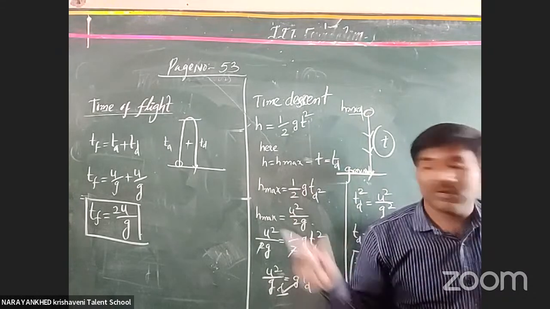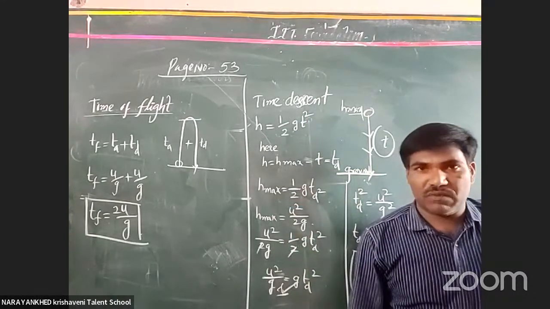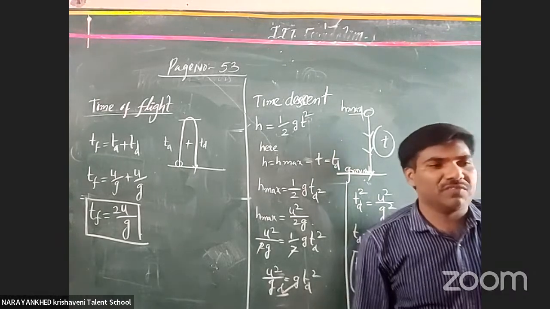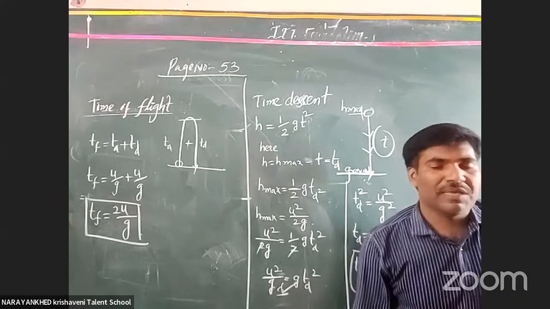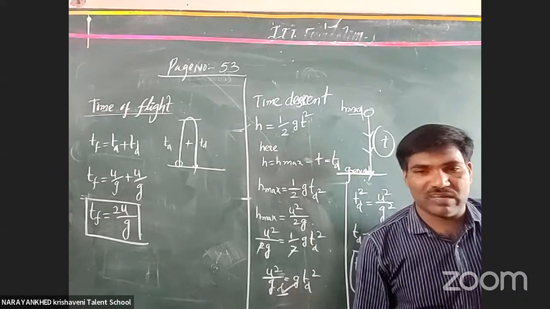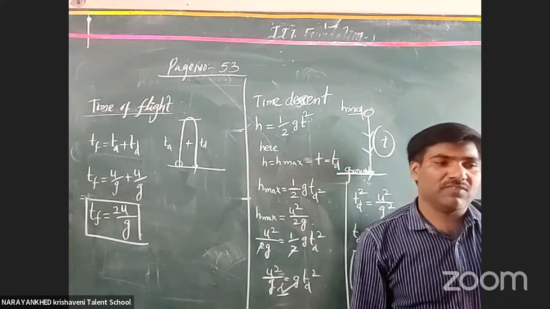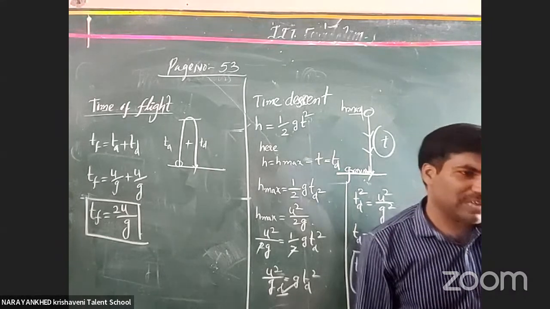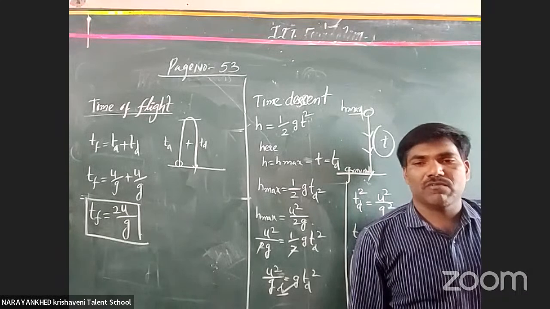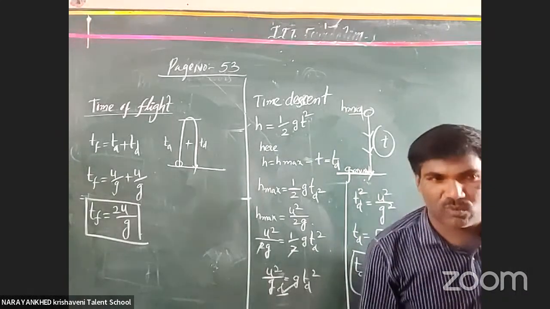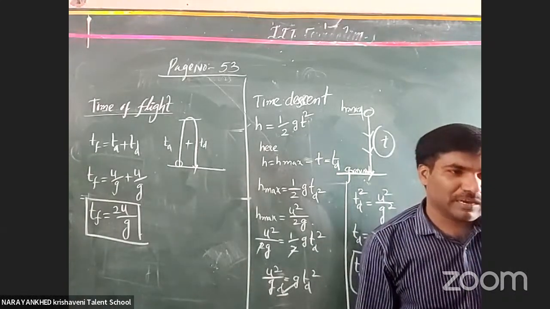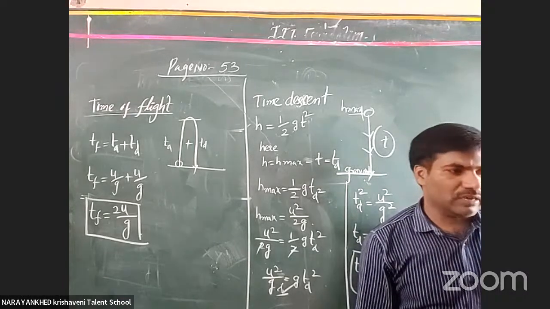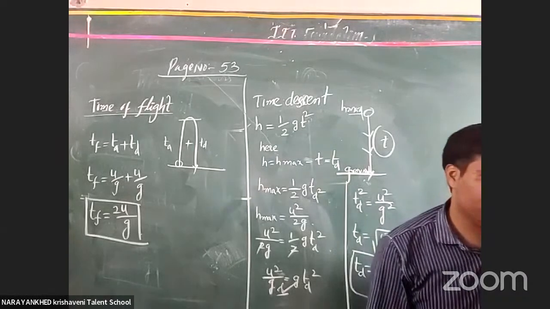The maximum height is also directly proportional to initial velocity. This relation is very important, and many questions may be asked based on it: time of ascent is directly proportional to what? Time of descent? Time of flight? Please concentrate.